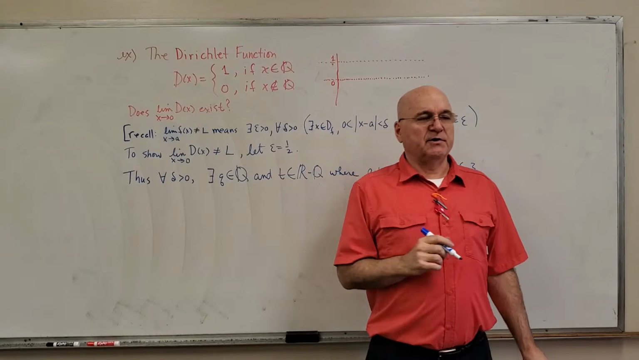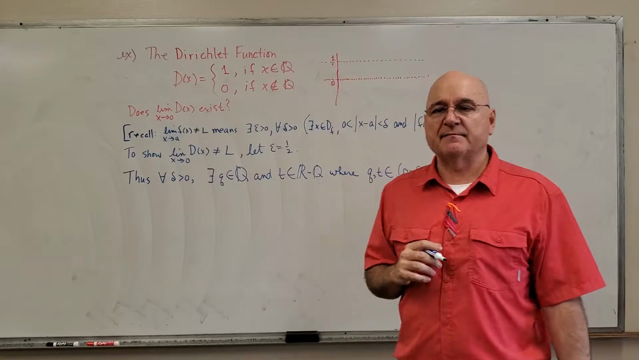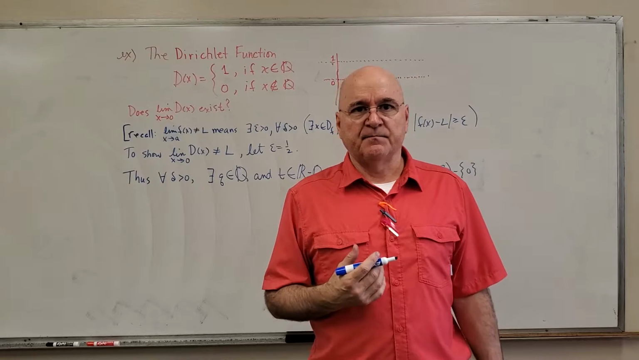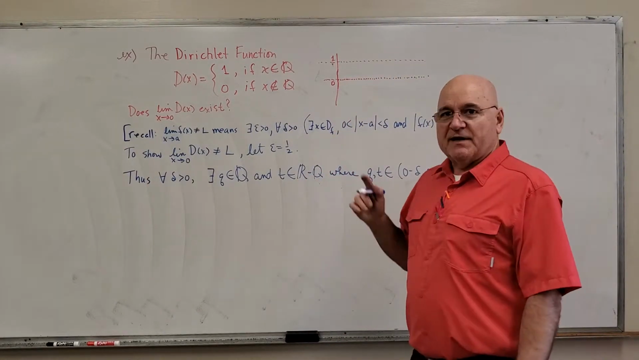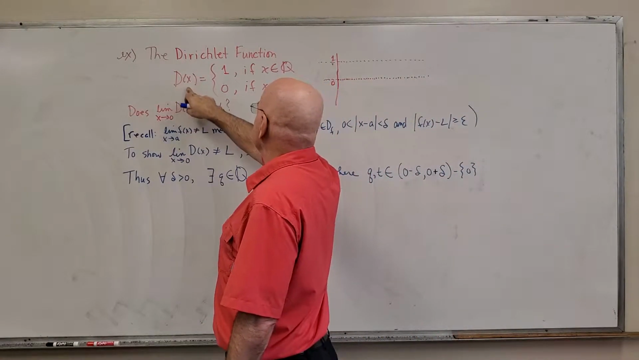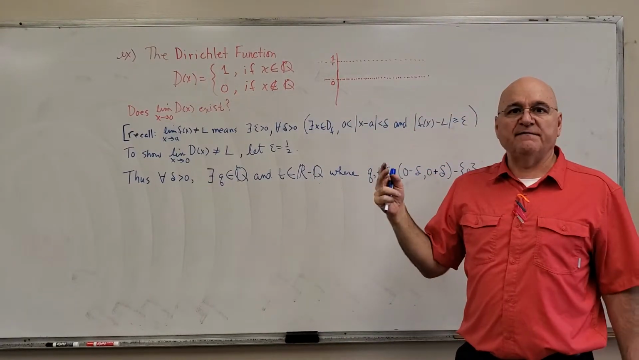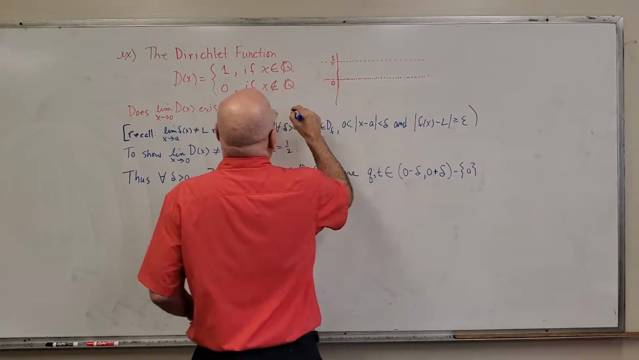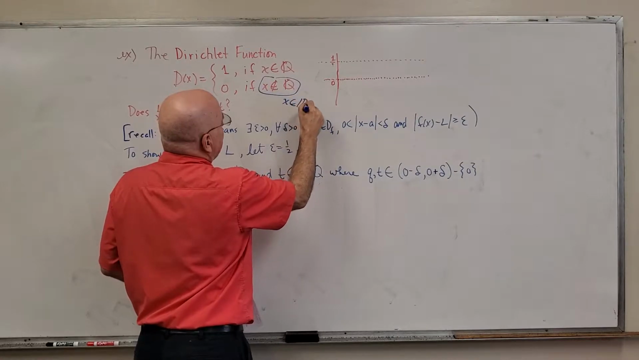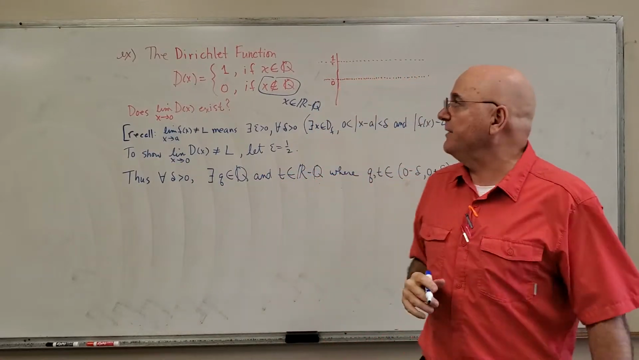For our last example, we're going to look at the Dirichlet function. Dirichlet was a 19th century German mathematician. He actually, I think, is given credit for defining what a function is. But he's given credit for this Dirichlet function, which is defined as follows. Capital D of x, D for Dirichlet, is 1 if x is a rational number, and it's 0 if x is an irrational number. So another way of saying this would be that x is an element of the real numbers minus the rationals, so the irrationals.